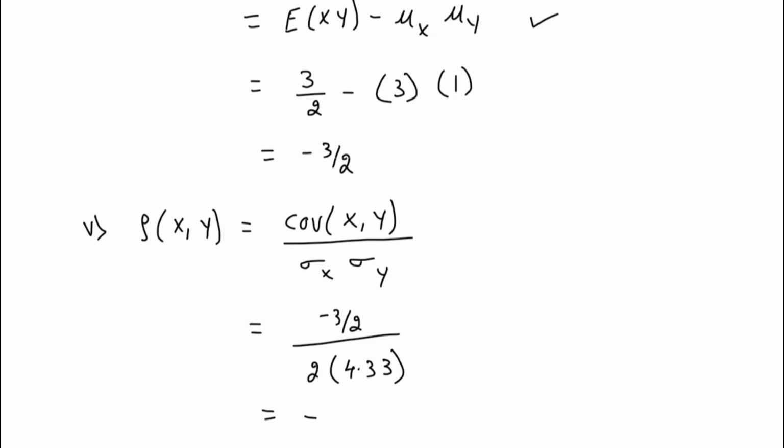So you'll be getting correlation to be minus 0.1732. So that's the required solution.